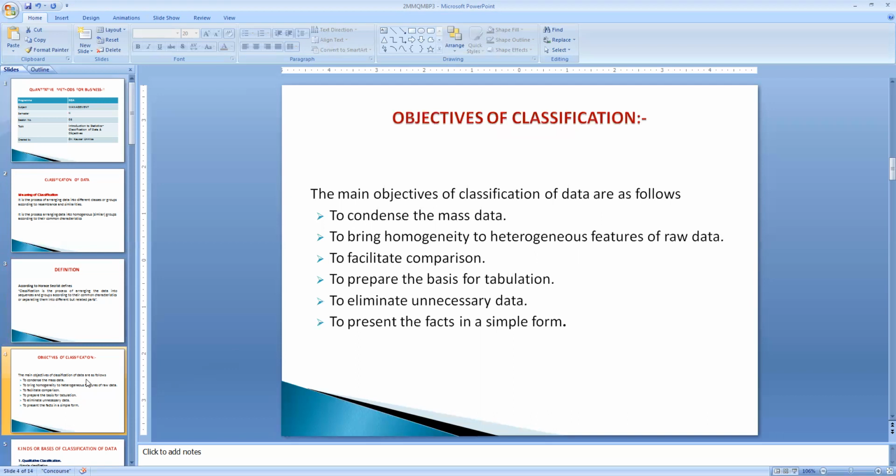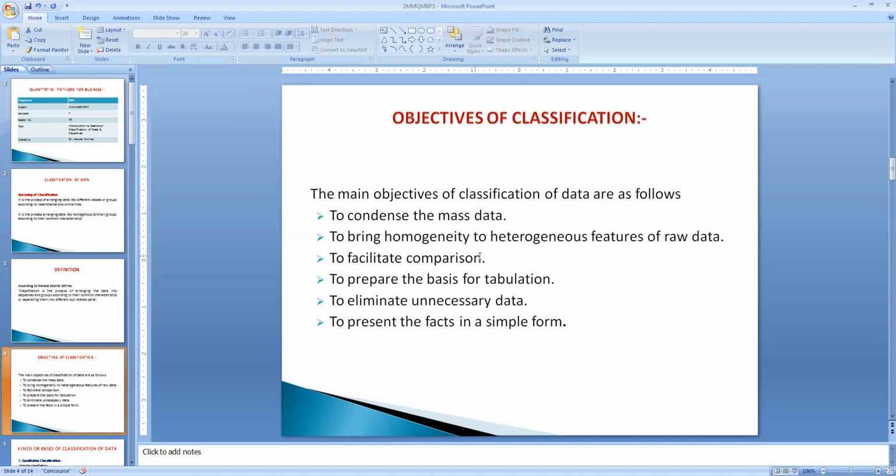Let us then see why classification is required. What are the objectives of classification? The first objective is to condense the mass data. We know that huge voluminous data cannot be expressed as small figures, so it has to be expressed in quantitative terms. Classification helps us to segregate the huge data according to characteristics and also to express it in numbers. So that is why we require classification.